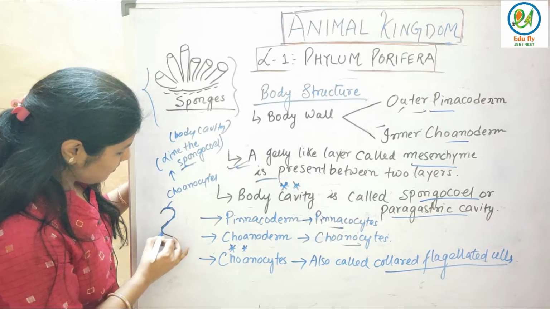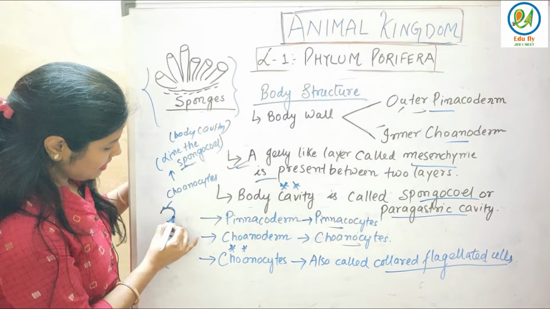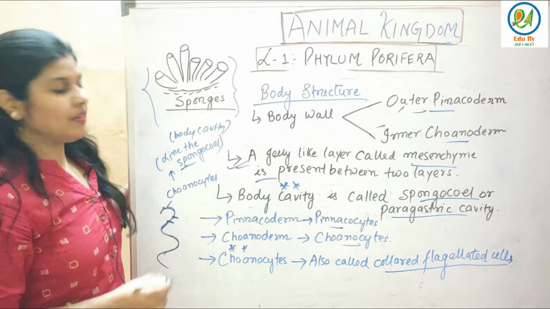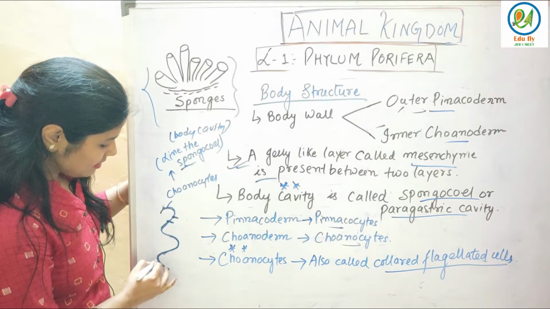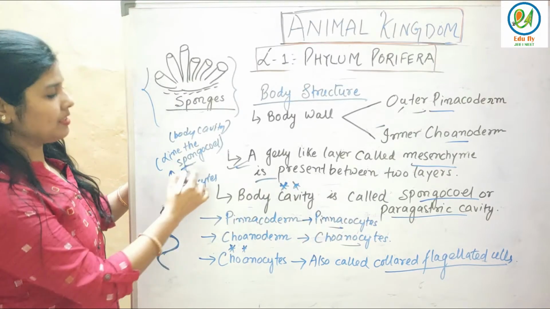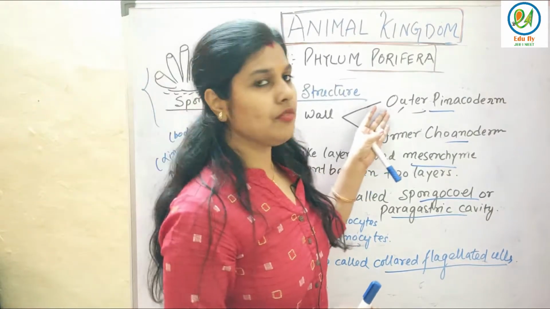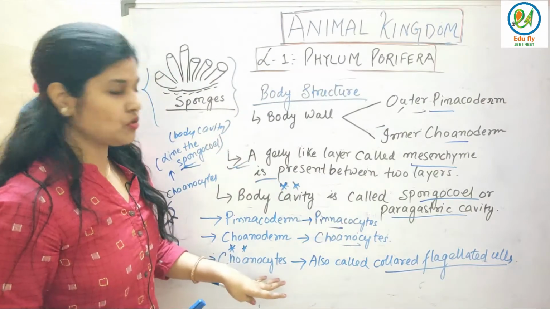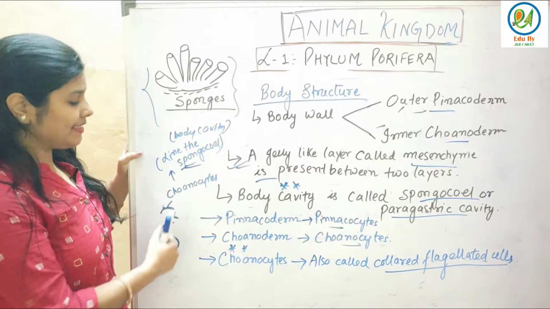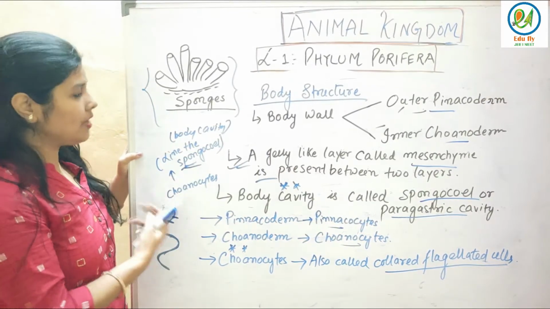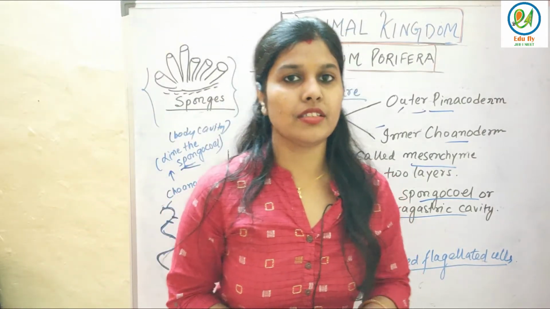See, I have shown you the diagram. This lining, 1, 2, 3, what is this? Choanocytes. They line the base of the flagella, that is the inner layer of the sponges, the spongocoel, the body cavity. So this is all about the body structure and its parts, and just remember choanocytes are called collared flagellated cells. And the function of choanocytes? They line the spongocoel, that is the body cavity, or the base of the flagella. So this is all about the body structure, and now we'll discuss the different points in the case of Porifera.